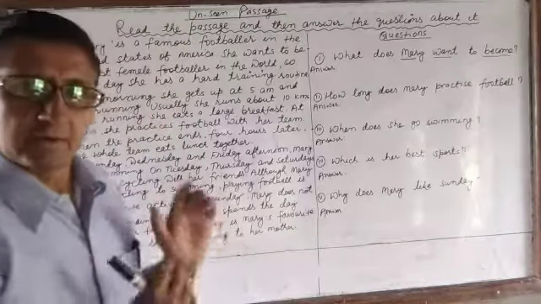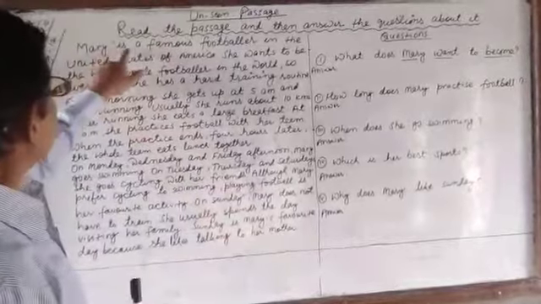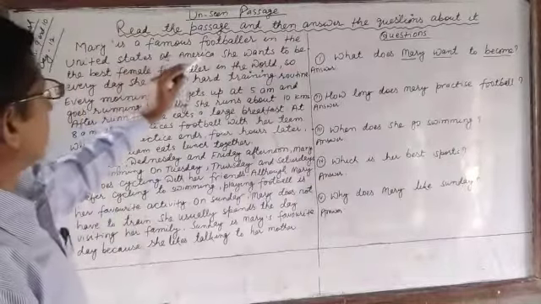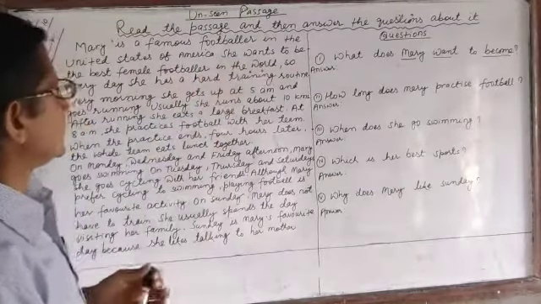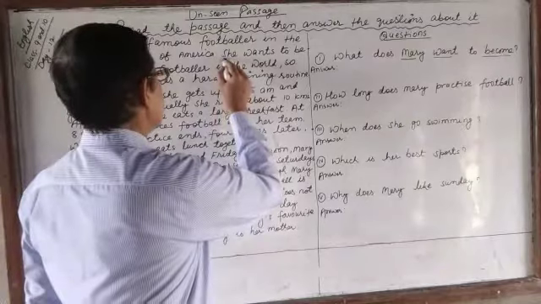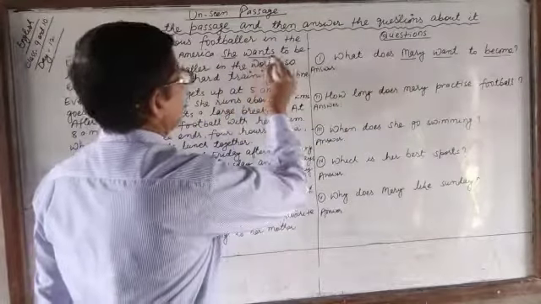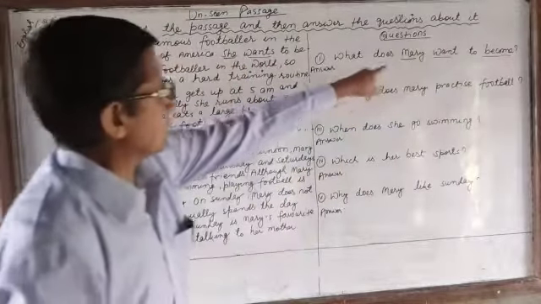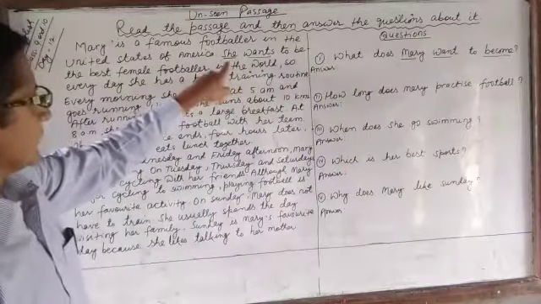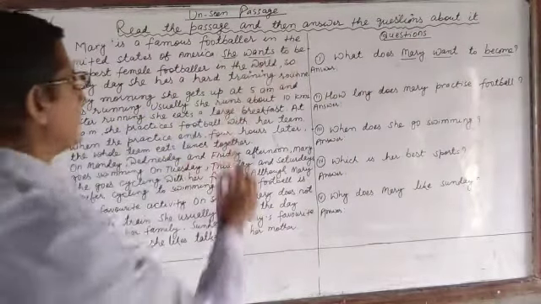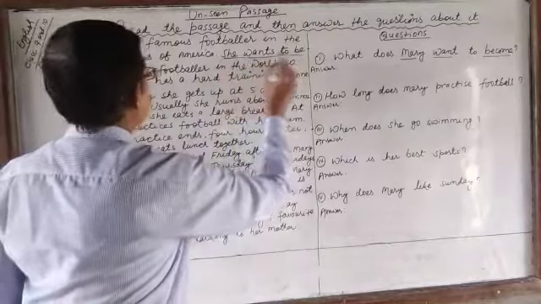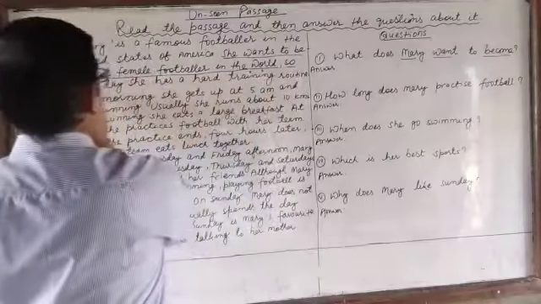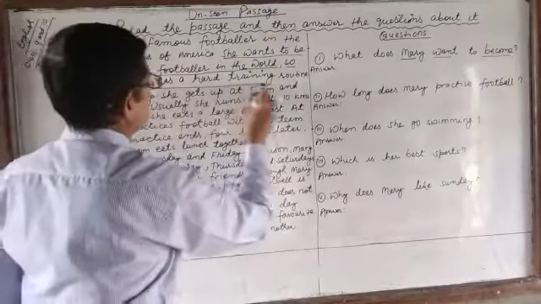Okay, let's read once again. Mary is a famous footballer in the United States of America. She wants to be. Here 'to be' means to become. So the keywords of the question we find in this sentence. So you have to underline the sentence, because you will find the answer to that particular question in this sentence.